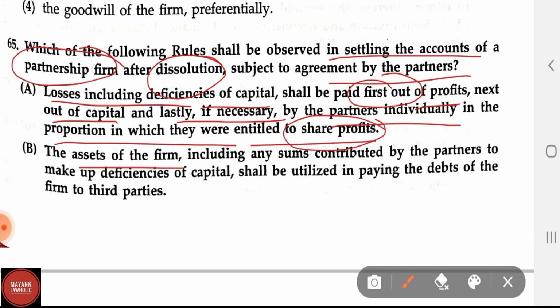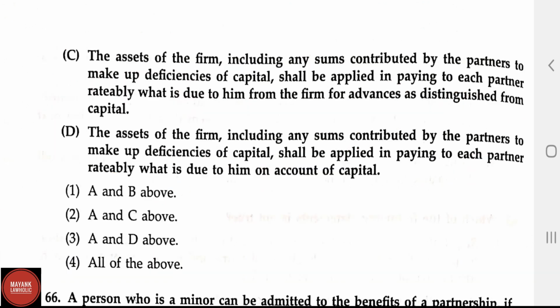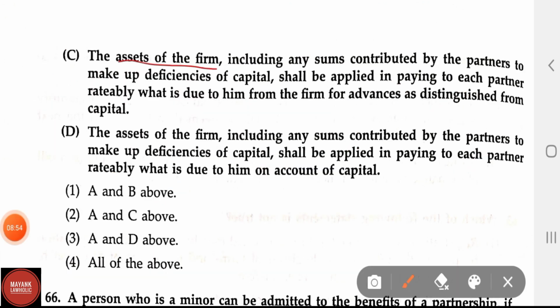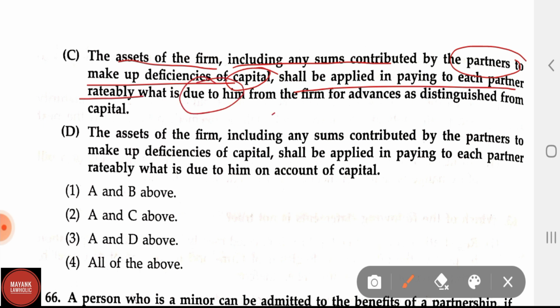Option B. The assets of the firm, including any sums contributed by the partners to make up deficiencies of capital, shall be utilized in paying the debts of the firm to third parties. Option C. The assets of the firm, including any sums contributed by the partners to make up deficiencies of capital, shall be applied in paying to each partner ratably what is due to him from the firm in respect of advances as distinguished from capital.